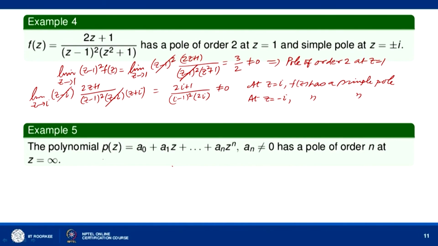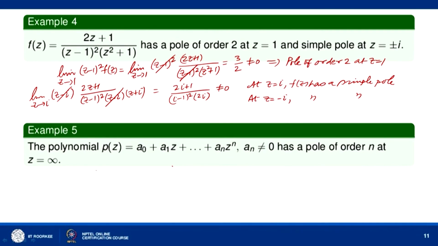Now, let us look at the polynomial P(z) equal to a0 plus a1 z and so on up to an z to the power n, where an is not equal to 0. We know that this function is analytic for all finite z, because we can differentiate P(z) for any z which is finite. Now, it is a polynomial of degree n, as an is not equal to 0. We want to show that it has a pole of order n at z equal to infinity.